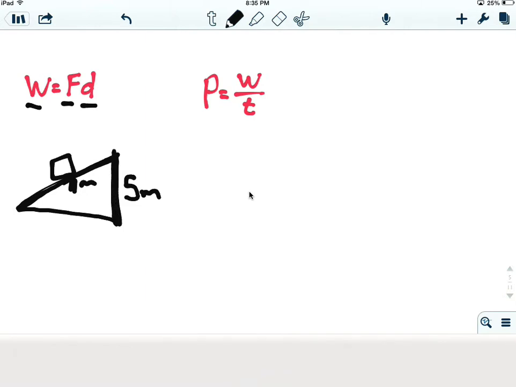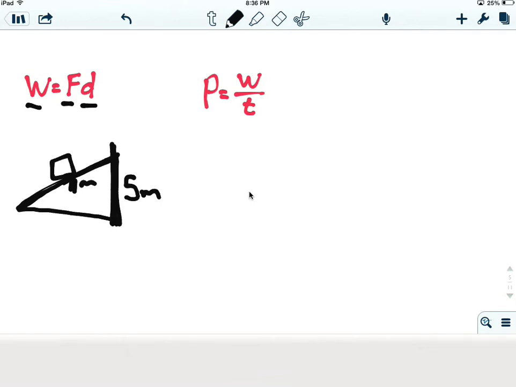And it says what work is being done to this. Well, the only real work that's being done to it is the force that's being applied parallel to it. Okay, so this is the distance that it's traveled, so it's only the work that's pushing it up, basically. And they love to put this problem in there just so that you can make sure that you know when work is actually being done. Okay, it has to be parallel.